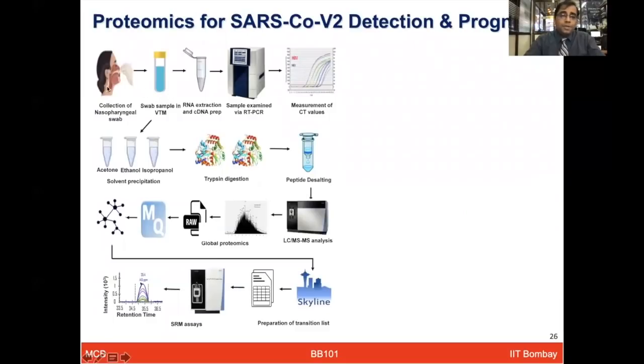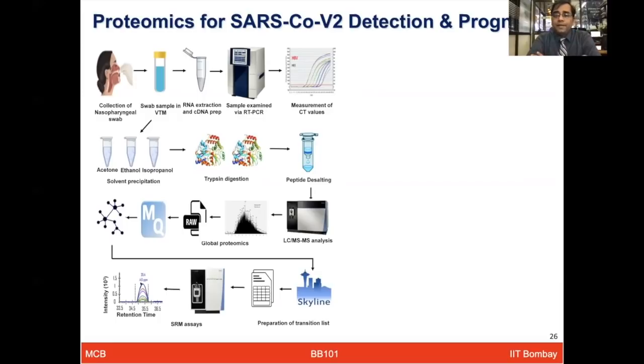I'm just showing you here a workflow of some of the work we did in the COVID-19 area. My lab primarily works on clinical problems, looking at patients' blood samples, plasma, swabs, and other types of biological fluids, and applying that to different problems like cancer and infectious diseases like malaria.